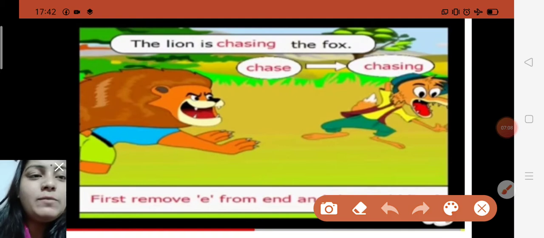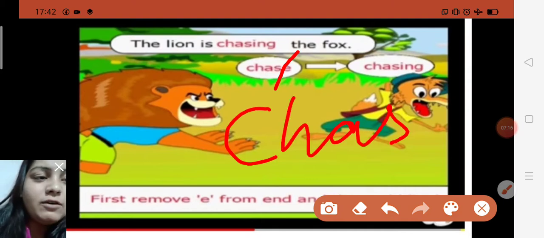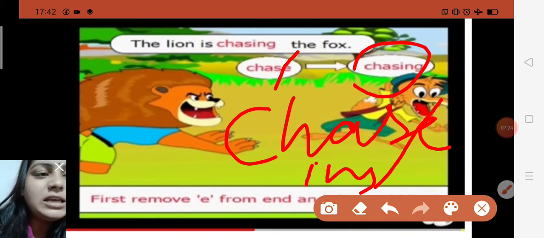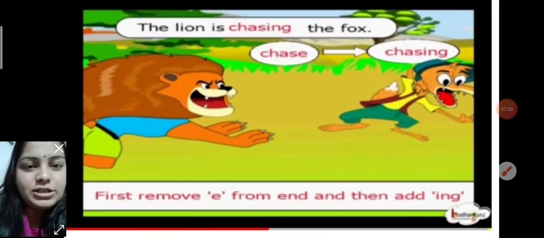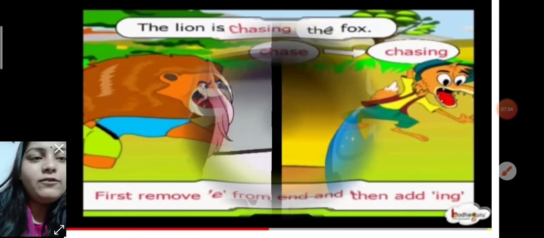So while making the continuous form of the verb, first you remove E. Chase is a word of action, it means it is a verb, so remove E and then add ing. Like you can see, it will make chasing. First remove E from the end and then add ing. So the sentence is: the lion is chasing the fox.